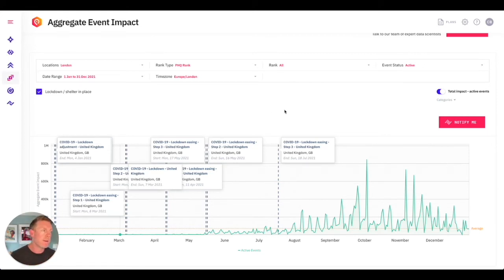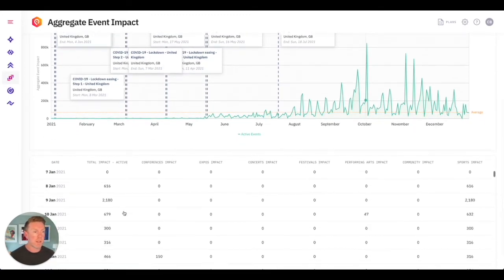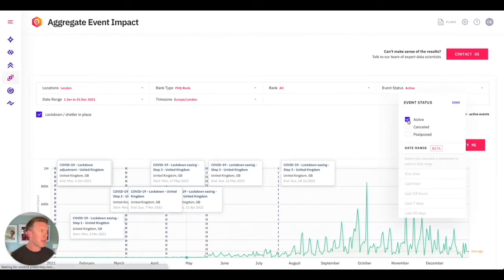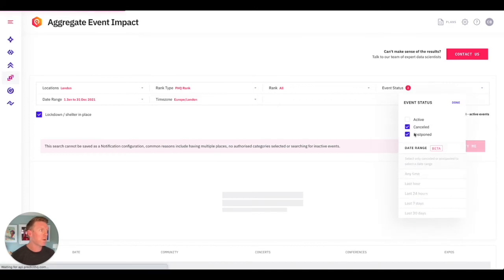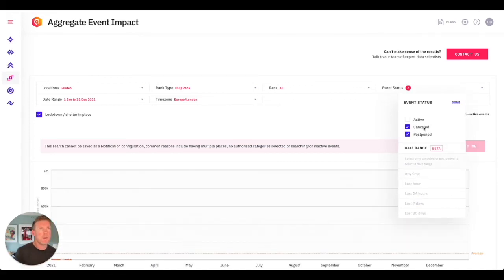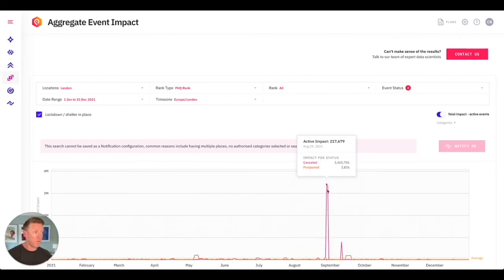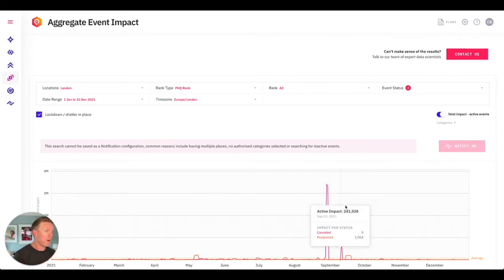that are coming back. And you can go in here and on any given day, you can scroll down and you can investigate. But let's not investigate the active events. Let's actually switch this up. So let's take that off and let's go cancelled and postponed. Because what I want to see now is what events that have happened over time or that are coming up that I need to be aware of that are cancelled. And so you can see a really large cancellation here on August the 29th. But if you look out into the future, cancellation postponements have really started to drop off.